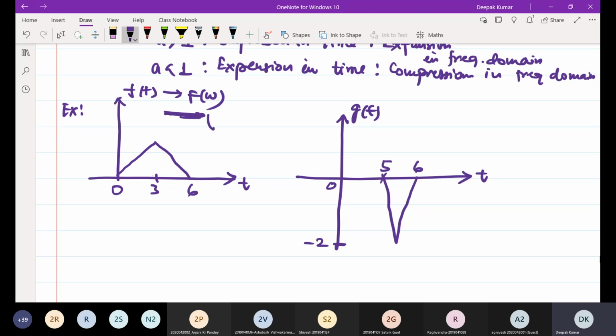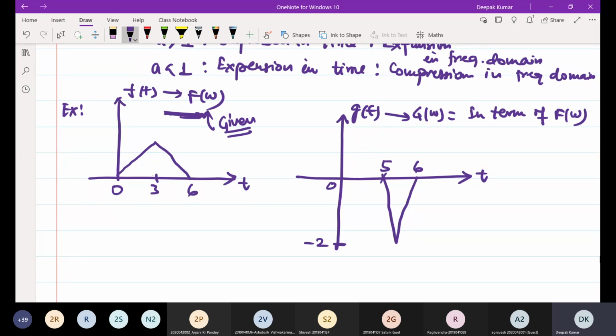This is given, and you have to find G of omega, in terms of F of omega. Now how will you approach this question?